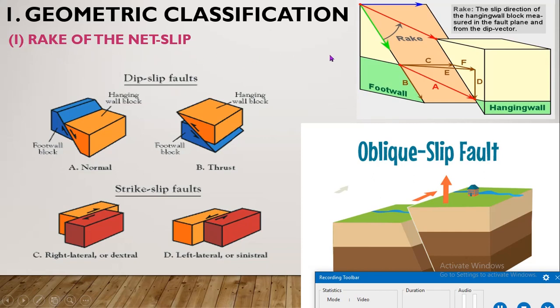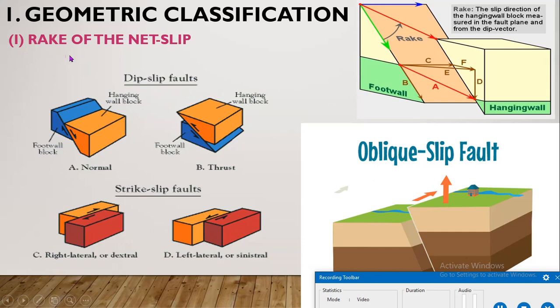Rake means the angle between the slip direction and the dip direction.